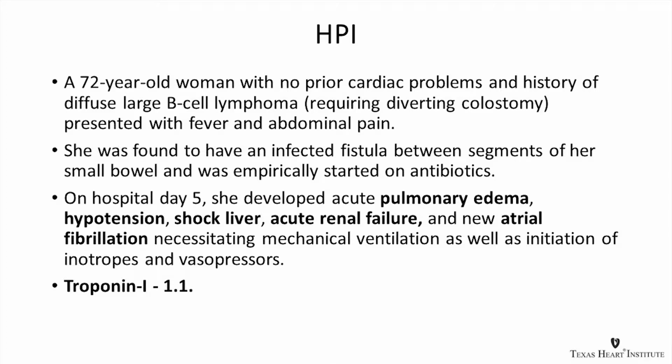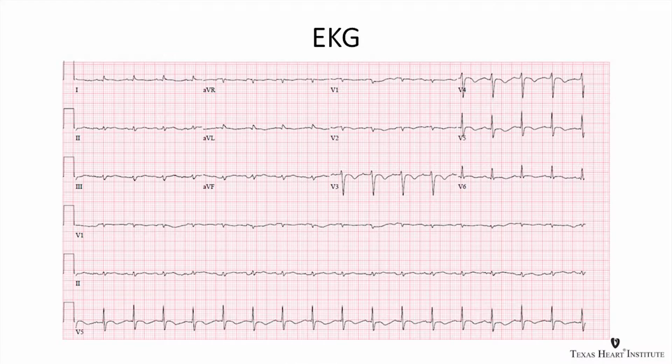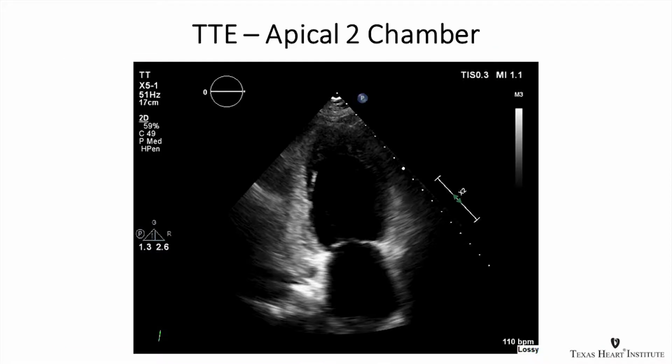By hospital day 5, however, she developed acute pulmonary edema, hypotension, shock liver, acute renal failure, and new AFib. She had to be intubated, and she was quickly on 3 pressors. At the time of the event, her troponin was 1.1, and this is her EKG, probably most notable for diffuse precordial T-wave inversions.